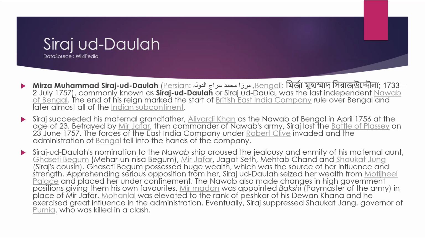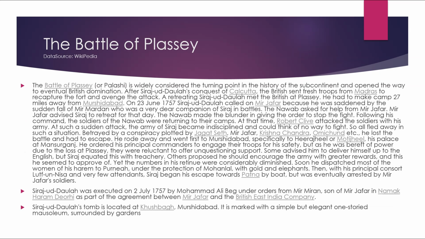The Nawab also made changes in the high government positions, giving them to his own favorites. Mir Madan was appointed Bakshi, the paymaster of the army, in the place of Mir Jafar. Mohanlal was elevated to the rank of Peshkar of his Diwan Khana and he exercised great influence in the administration. Eventually, Siraj suppressed Shaukat Jung, the governor of Purnia, who was killed in the clash.